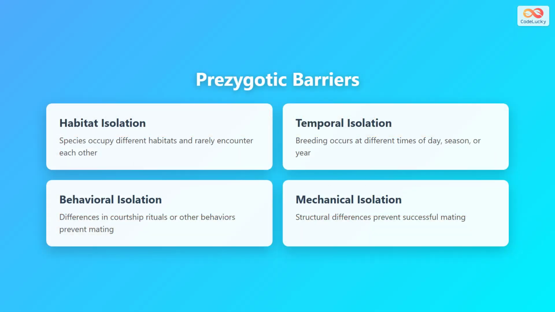Let's look at the different types of prezygotic barriers. Habitat isolation occurs when species occupy different habitats and rarely encounter each other. Temporal isolation happens when breeding occurs at different times of day, season, or year. Behavioral isolation involves differences in courtship rituals or other behaviors that prevent mating. Finally, mechanical isolation refers to structural differences in reproductive organs that prevent successful mating.